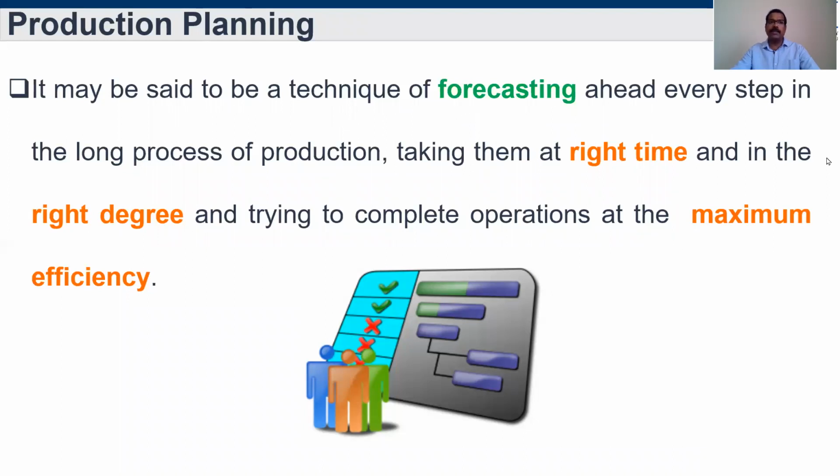So let me tell you again, it may be said to be a technique of forecasting. We have to forecast ahead every step of what we are going to do in the industry for long process production. At the right time we have to take what we need, and also make the decision at the right degree, to complete the operations at maximum efficiency. Maximum efficiency is important. We have to make any decision at the right time, and the amount or kind of decision we make should also be at the right degree. So this is a kind of forecasting. This is all about production planning.